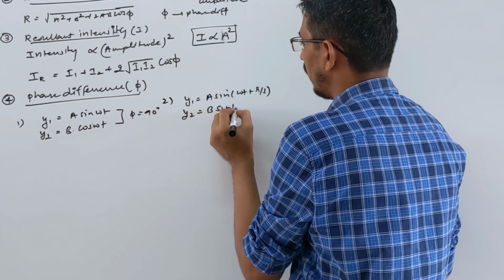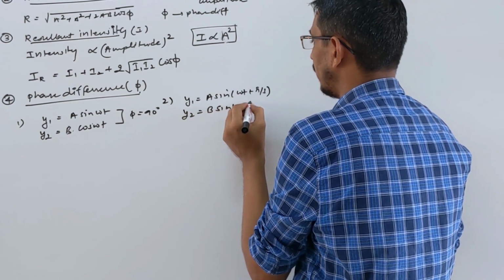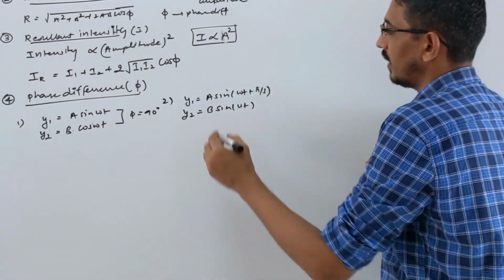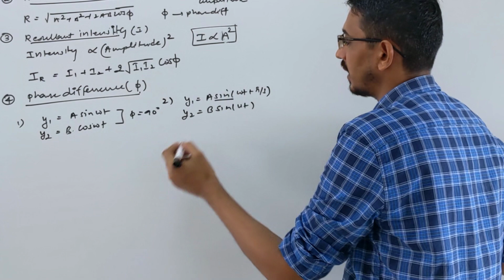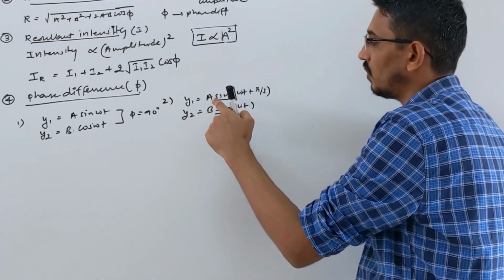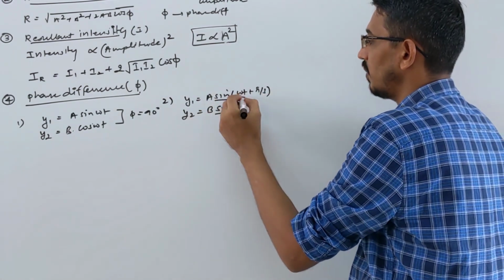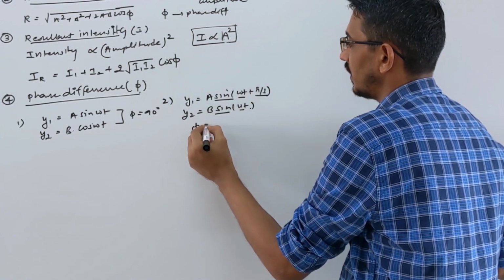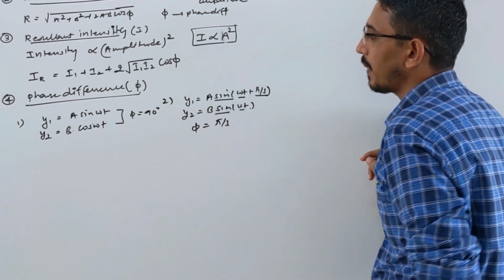Some b sine omega t. Correct? Yes. Now what is phase difference? Yes, you can calculate phase difference between these two. Like this is sine, you have to see the outer symbol, like sine, sine. Both are sine, so no phase difference. Then you have to see the inner angle only. This will always be the same, right? So pi by 3, no angle here, right? So what is the phase difference here? Pi by 3. Correct? Okay.